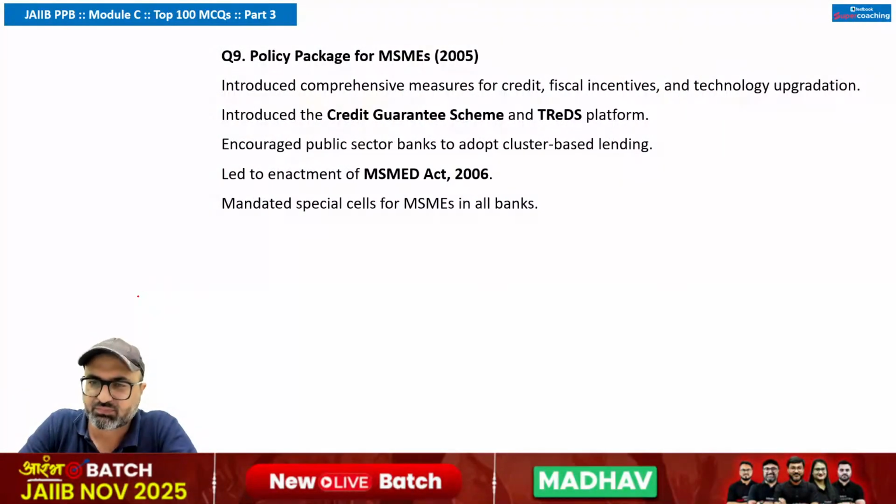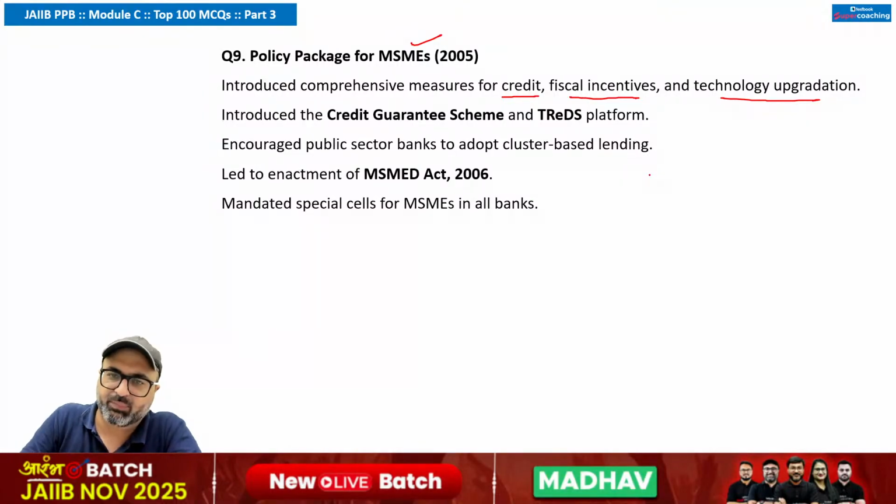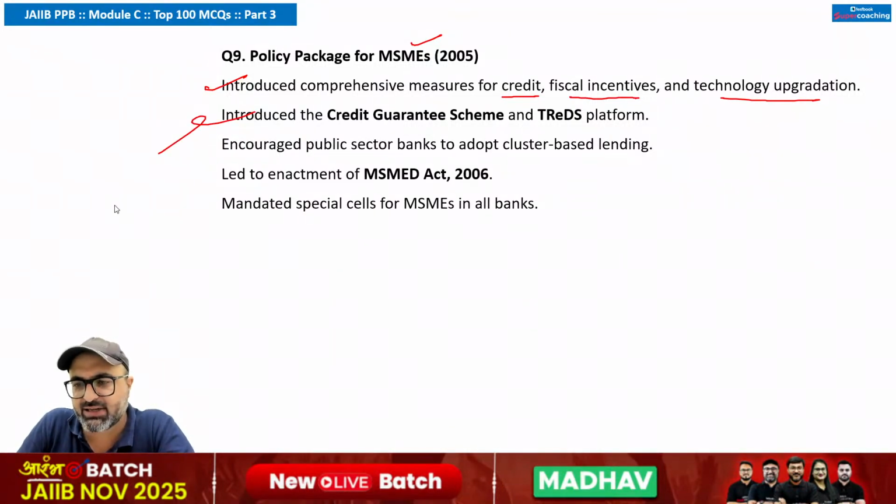Next, policy package for MSMEs. First one, introduce comprehensive measures for credit, fiscal incentives, and technology upgradation. Is this point correct? Yes, sir. Introduce the credit guarantee scheme and TREDS platform. No, sir. This is not correct. TREDS came later in 2014, not in 2005.